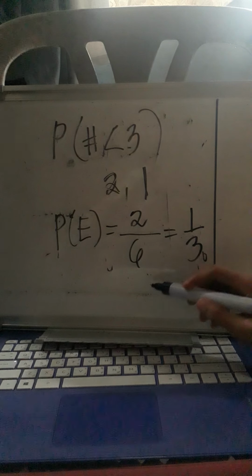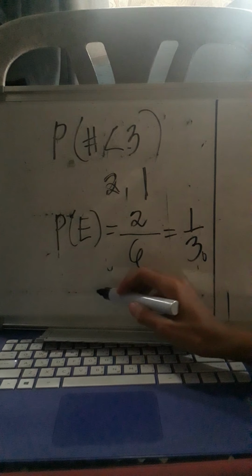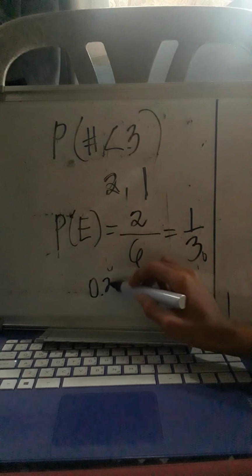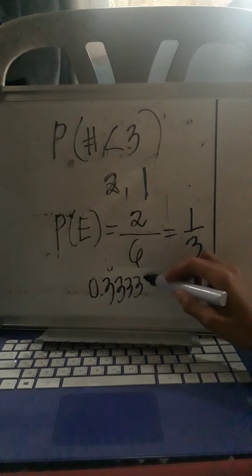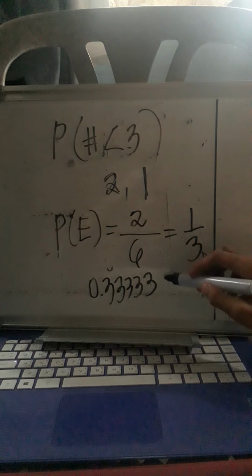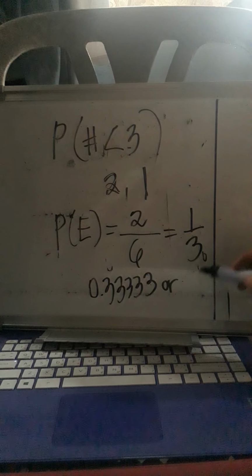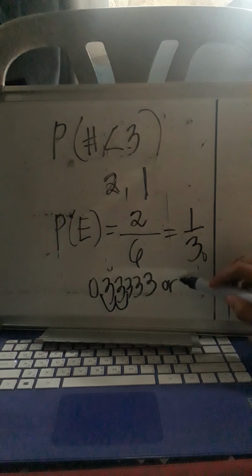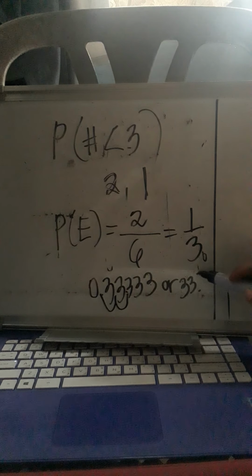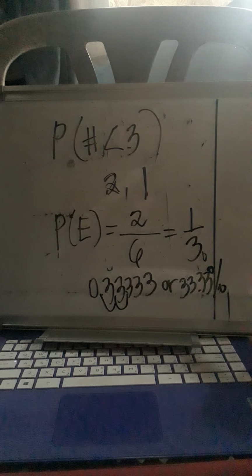Or, in percent, or in decimal form, we have 0.3333. Tapos, 3 pa din yung kasunod. Or in percentage form, we have 1, 2, kaya po magmumove, we have 33.33%. Okay.